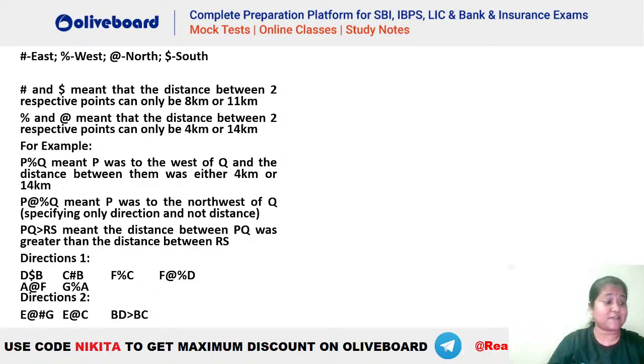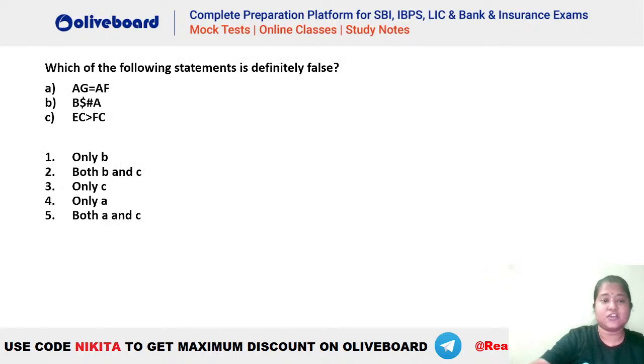Okay, let's have a look at the question very quickly. So this is the question, guys. Which of the following statements is definitely false? Okay, just have a look at this one. Which of the following statements is definitely false? You have to tell me definitely false. That means it can never be true. Okay? So these are the three options.